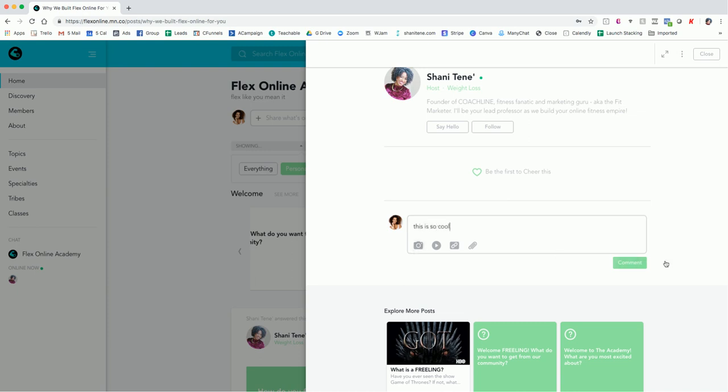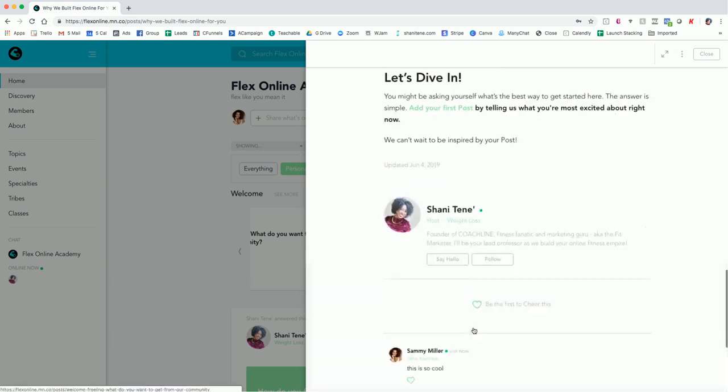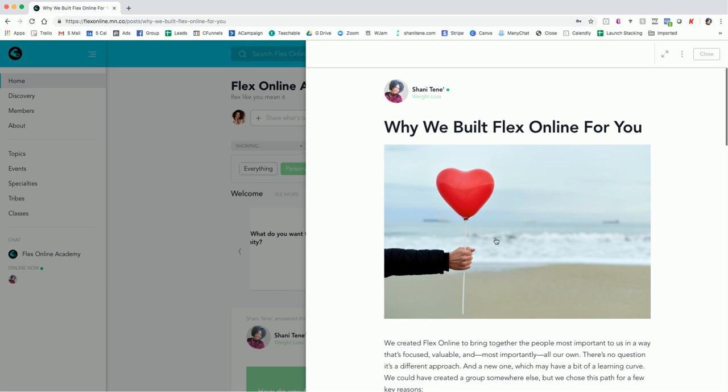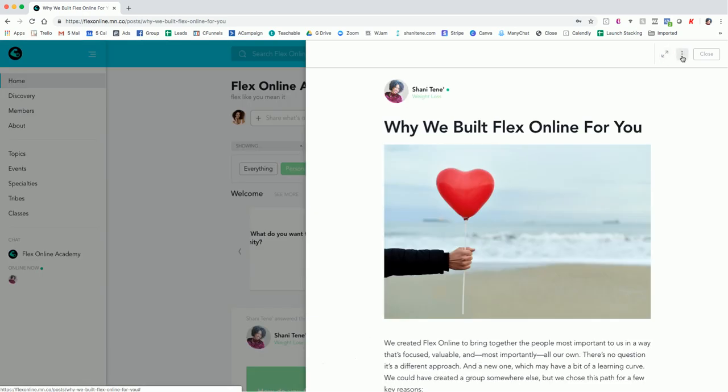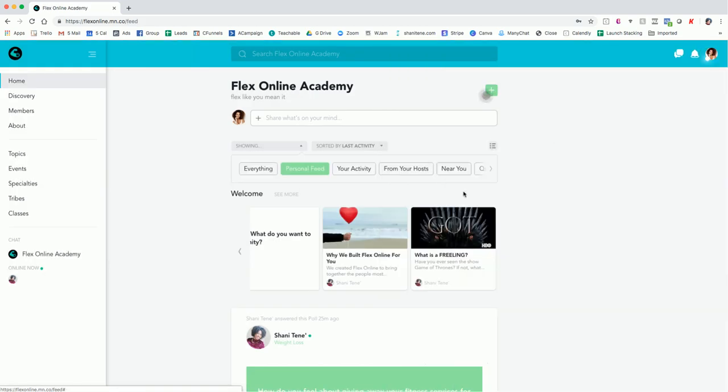You can again add things to your comments, and then it will show you other related posts down at the bottom. Some people think this is too small, so they give you an option to expand this for full view. You can expand it. That's not a word. And you can unfollow the article if you don't want it. You can hide the article. You don't want to report or block probably. So let's close that there.